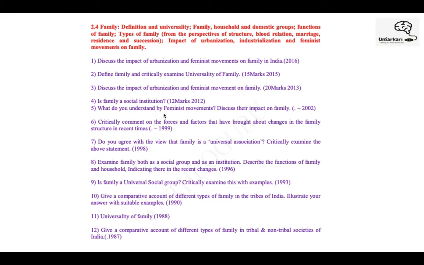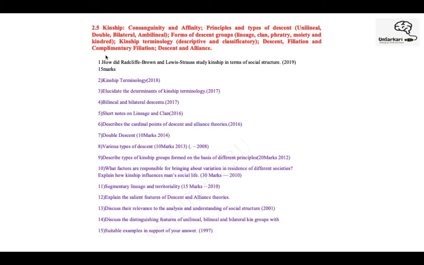These are old questions, but if you see them, you get to understand their viewpoint, what they are actually looking for when asking questions from this particular unit. Industrialization and feminist movement, so they'll ask you this. The next unit is on kinship.